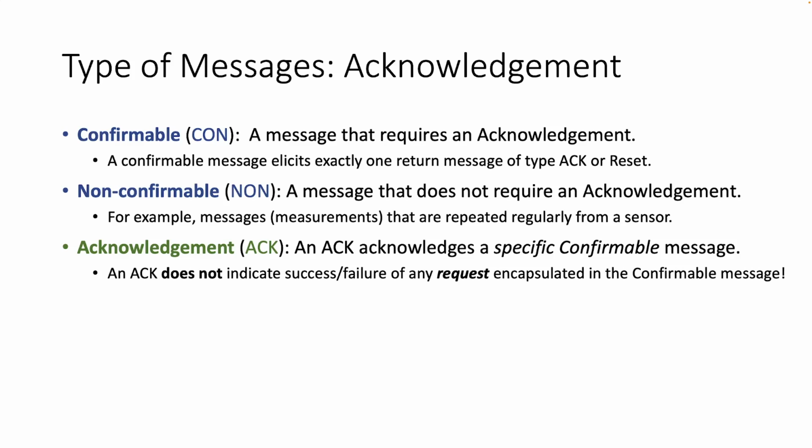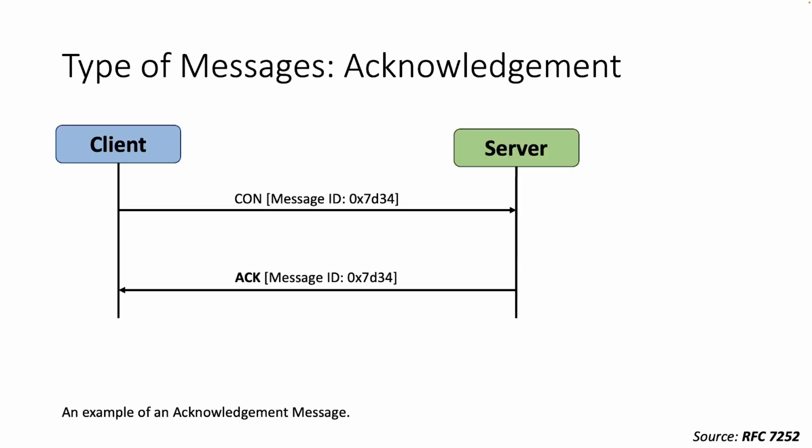The third message type is the acknowledgement. An acknowledgement message acknowledges that a specific confirmable message arrived. Note that by itself, an acknowledgement message doesn't indicate success or failure of any request encapsulated in the confirmable message. Here is an example of an acknowledgement message that acknowledges that a specific confirmable message arrived.